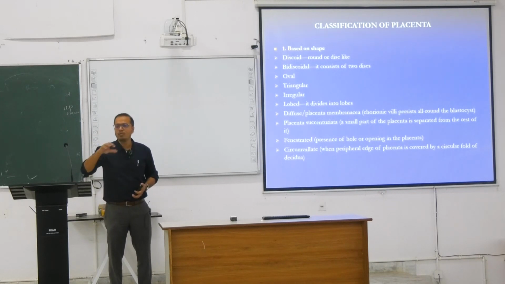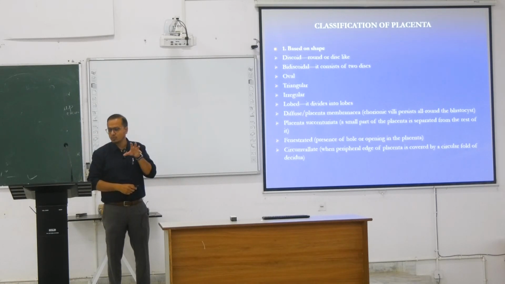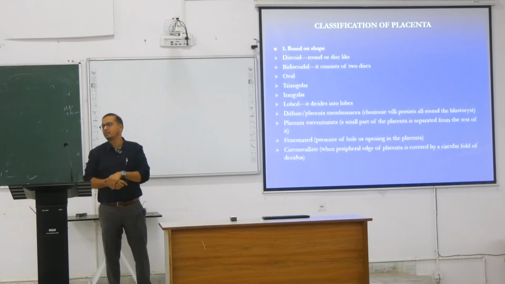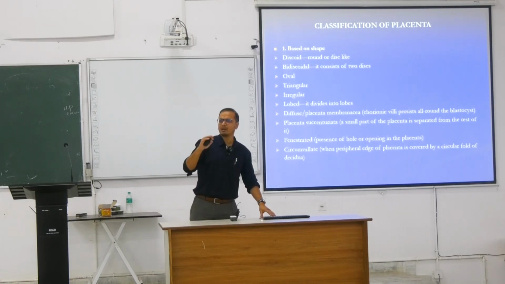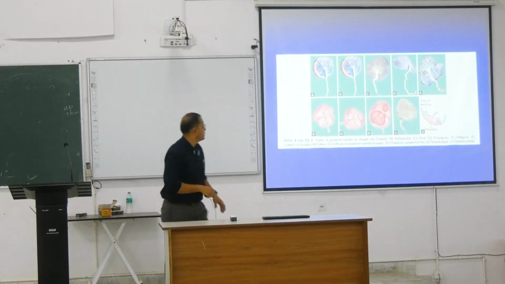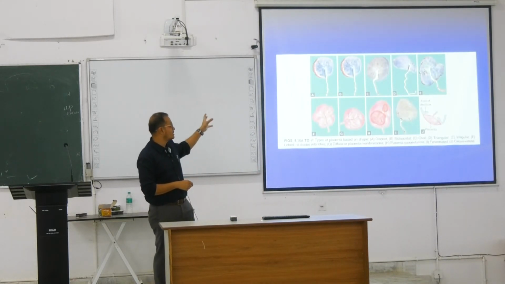How deep the placenta is placed inside. If it is lying in the superficial region, if it is penetrating the muscle layer or myometrium, if it is present in the fundus region, etc. Based on that, placental classifications can be made. But I won't say this classification of placenta is very important. Just know that the placenta can be classified according to shape and according to how much penetration the placenta is making. So, this is how the placenta looks in different shapes: triangular, circular, discoid, etc.